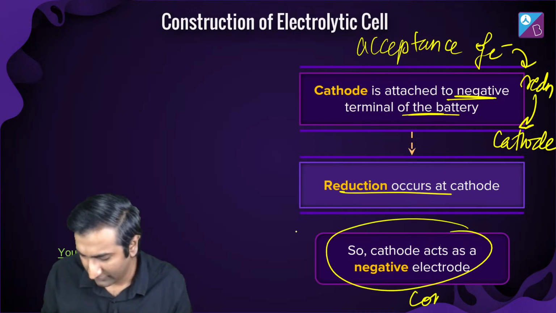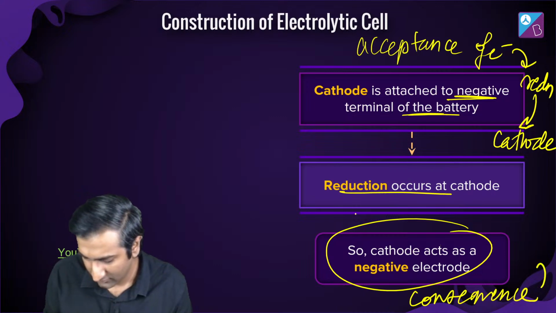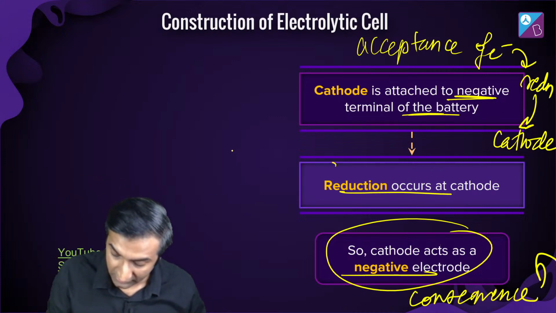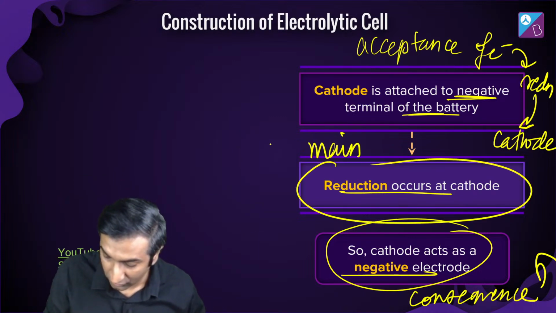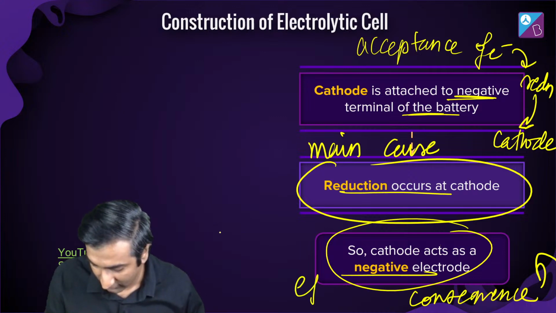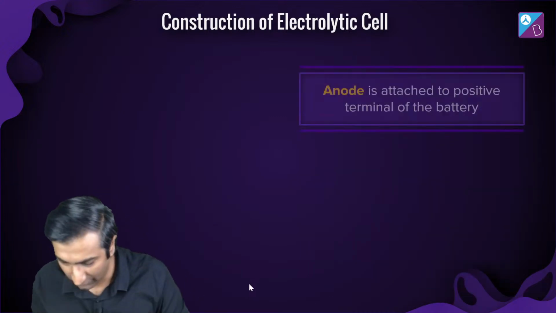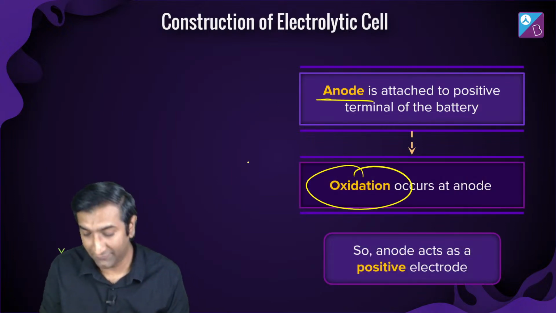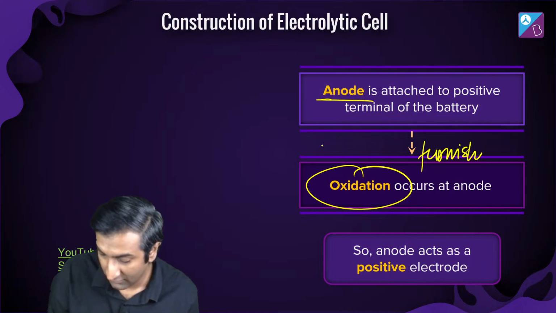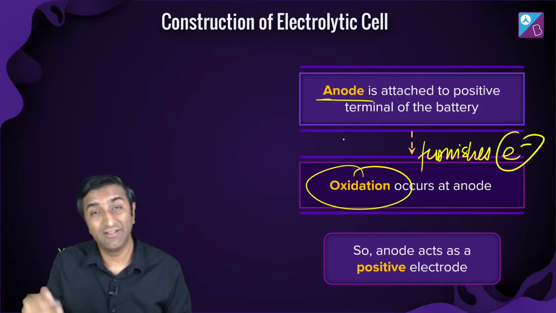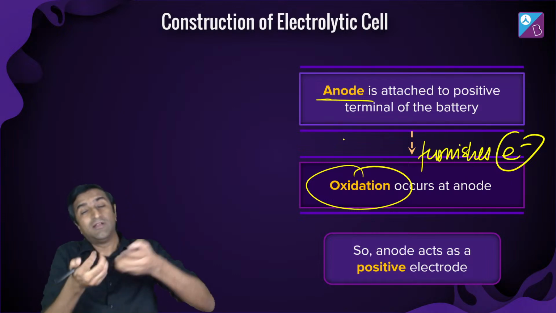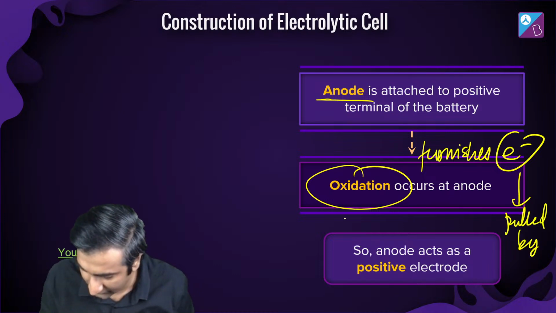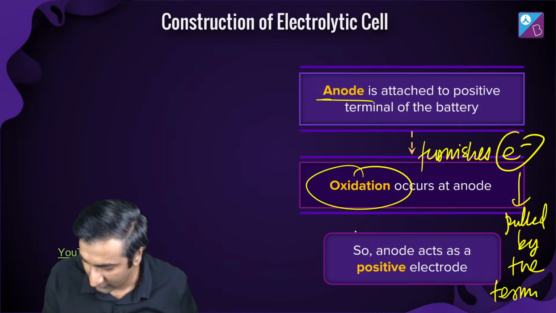And this is a consequence. This is not important, but this is a consequence. That negative electrode, whatever, is the consequence of one thing. Why? The main thing is reduction. This is the main thing. Okay? So cause and effect. Other way around, anode is positive because oxidation happens here. Why? This oxidation means it furnishes electrons. Remember, I told you that oxidation furnishes electrons. If it is furnishing electrons and those electrons are being pulled by the positive terminal, not charge, positive terminal.